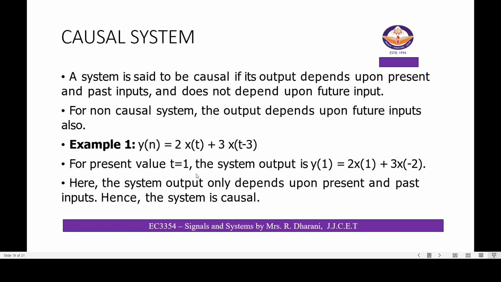For present value t equal to 1, the system output y of 1 equals 2 times x of 1 plus 3 times x of minus 2. Here the system output only depends upon present and past values, hence the system is causal. If the system depends upon a future value, then it is a non-causal system.